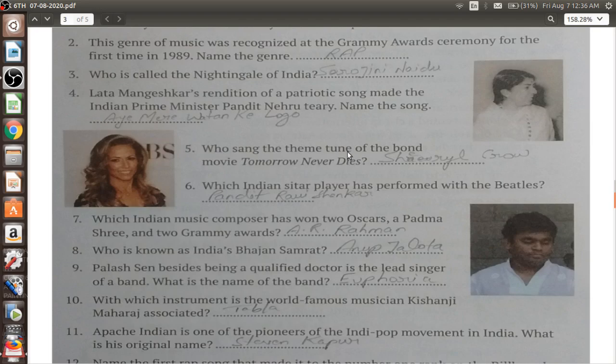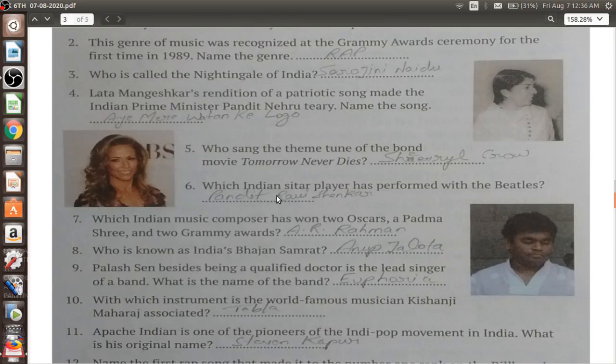Who sang the theme tune of the Bond movie Tomorrow Never Dies? That is your Sheryl Crow. Which Indian sitar player has performed with the Beatles? That is your Pandit Ravi Shankar, and he is also a great renowned artist in the music field, who is known by his name only.